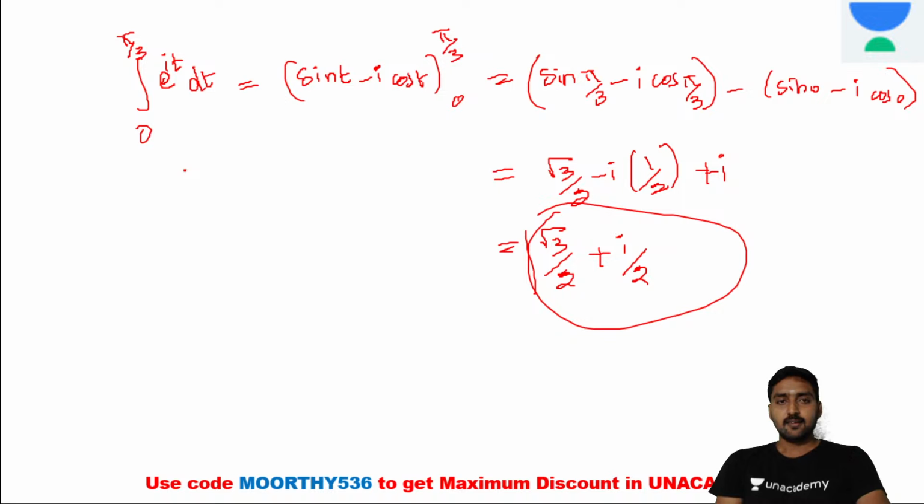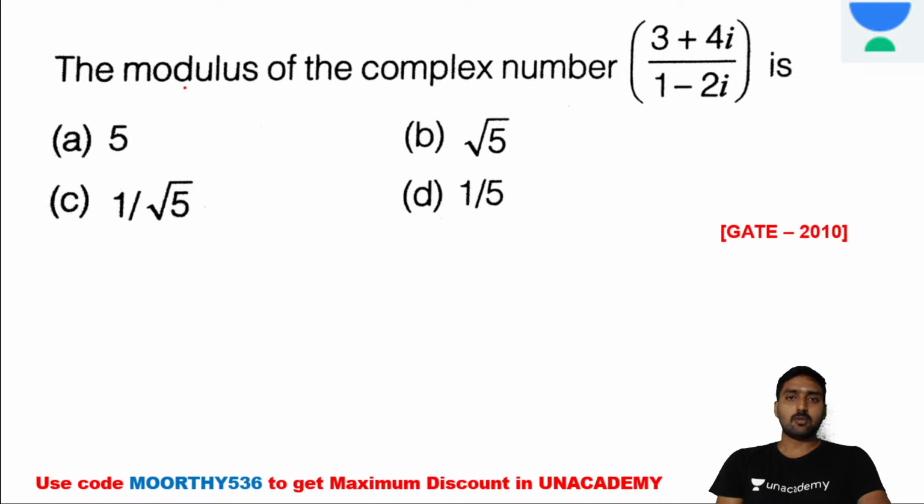Next one. Now the modulus of the complex number. It's a 2010 1-mark mechanical engineering question. Now we are going to discuss all the mechanical questions. We need to take the modulus. We know the modulus means, after doing some rationalization, we need to substitute.